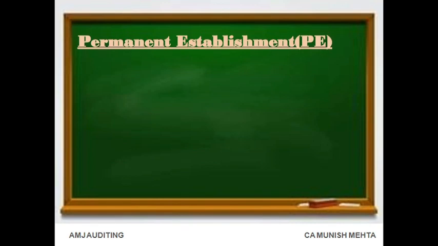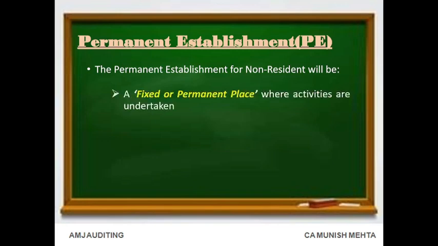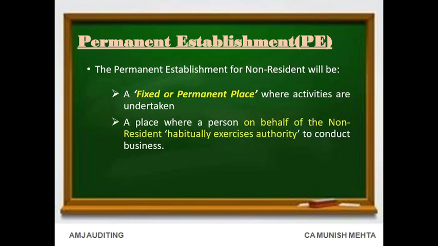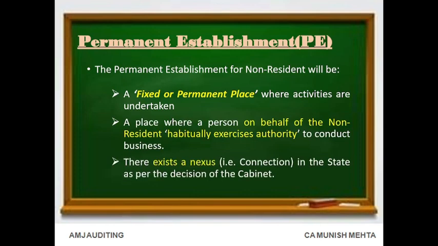Permanent establishment, PE. The permanent establishment for a non-resident will be a fixed or permanent place where activities are undertaken; a place where a person on behalf of the non-resident habitually exercises authority to conduct business; or where there exists a nexus, i.e. connection, in the state as per the decision of the Cabinet.